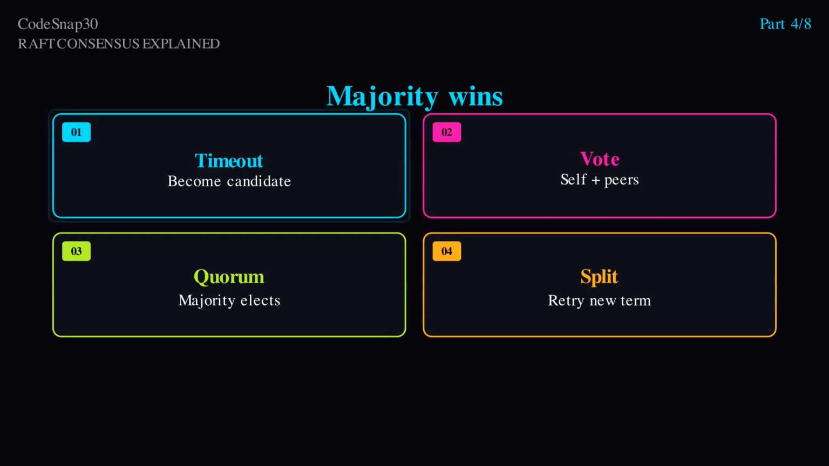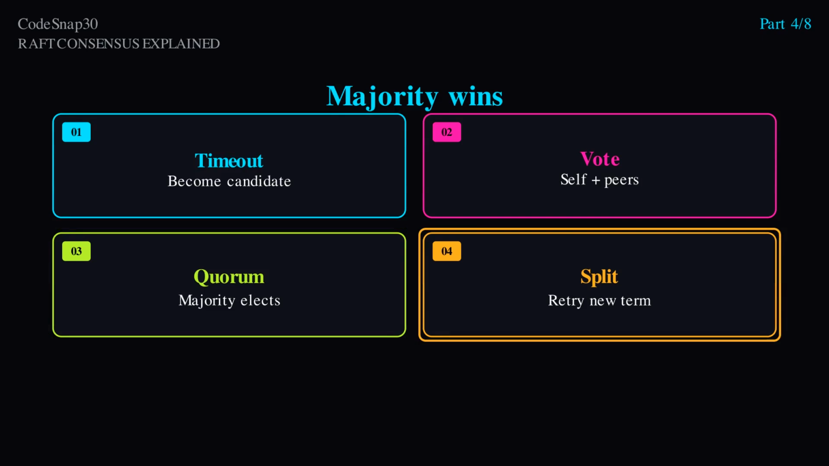Majority wins. That majority is the quorum. In a cluster of 5, 3 votes elect a leader. In a cluster of 3, 2 votes elect a leader. Why majority? Any 2 majorities must overlap in at least 1 node. Therefore 2 different leaders cannot both commit conflicting histories for the same term without sharing a witness.